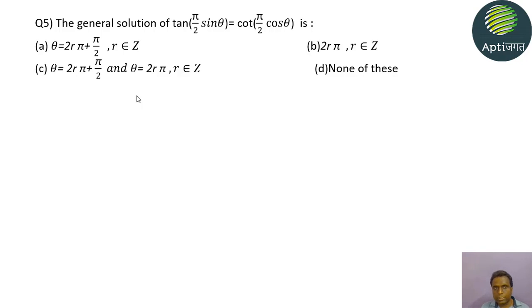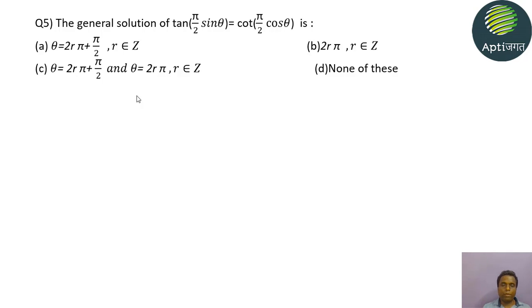So now we will study another question. The general solution of tan(π/2 sin θ) = cot(π/2 cos θ) is what? That we have to find out. So now we see again the problem. Each situation arises of multiple trigonometric ratios, so convert this into a single trigonometric ratio.